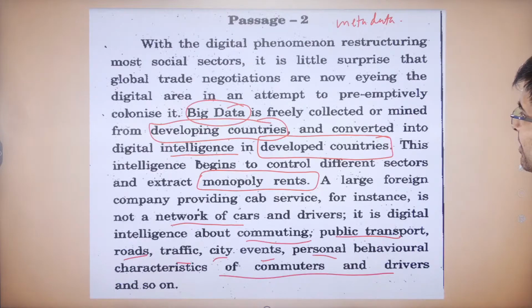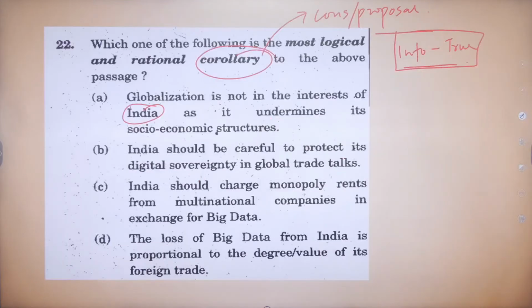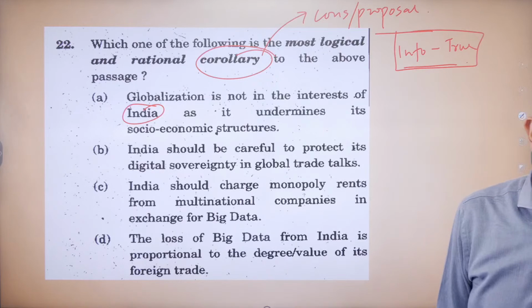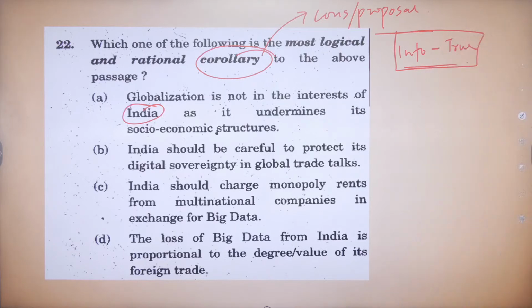Or do I? This large foreign company. Okay. I don't see India anywhere, but fine. India should be careful to protect its digital sovereignty in global trade talks. India should charge monopoly rents. Loss of big data from India is proportional to the degree value of foreign trade. What's the corollary? Okay, guys, give me the answer to this. What will be the rational corollary, essentially? Given that the whole passage is true, what would follow naturally out of it?